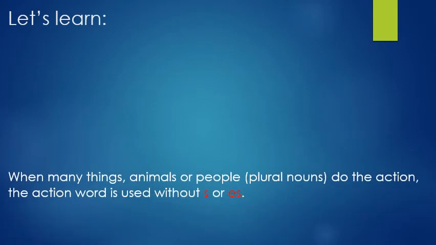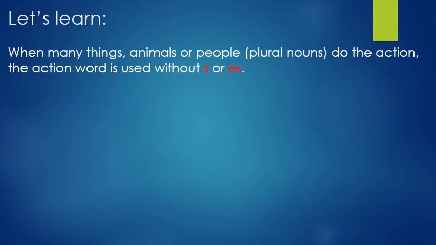Let's learn. Now see this sentence, children. When many things, animals or people, plural nouns, do the action, the action word is used without S or ES. Let me explain the meaning. When there are many things, many animals or many people, many means more than one, and when they do the action, you don't have to use S or ES in the end of the action word.